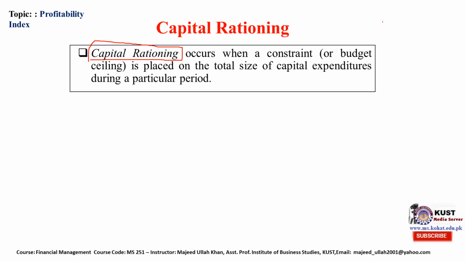during a particular year. For example, if a company's board of directors (BOD) authorizes the management to invest, let's suppose, $10 million on capital expenditure in 2020, the management will now try to undertake those projects that give higher value creation.